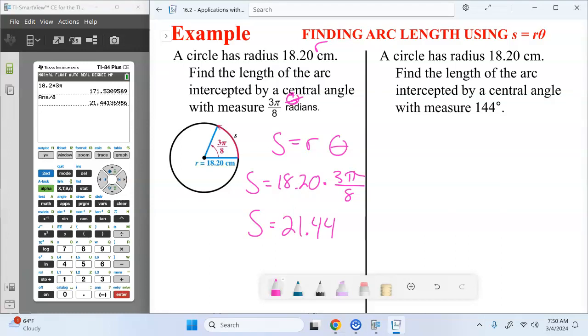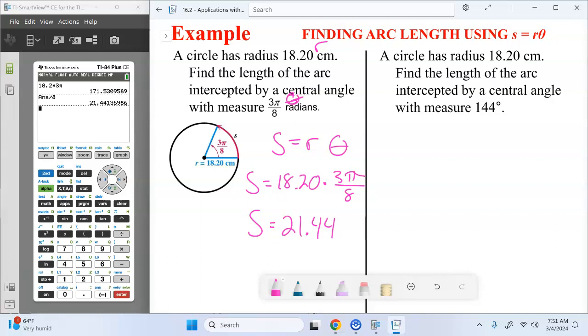Our second circle has a radius also of 18.20, but we want to find the length of the arc intercepted by a central angle with a measure of 144 degrees. What parts of our formula do we have? Well, we've got radius and theta. Do I need to change theta? Yes. Okay. Theta is given in degrees, so we need to change it to radians.